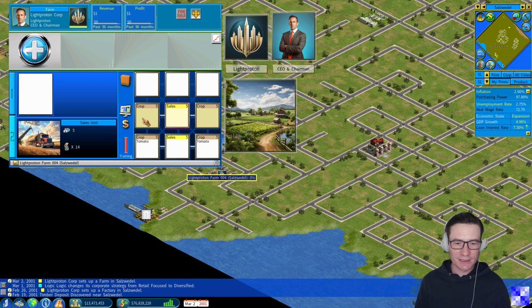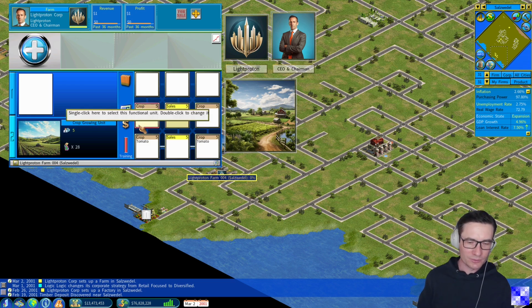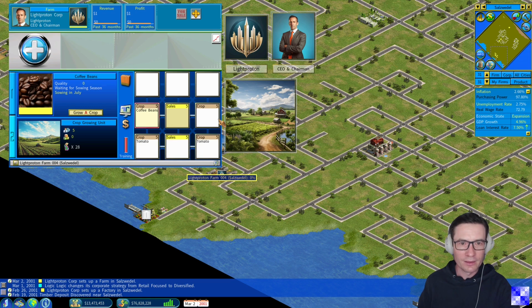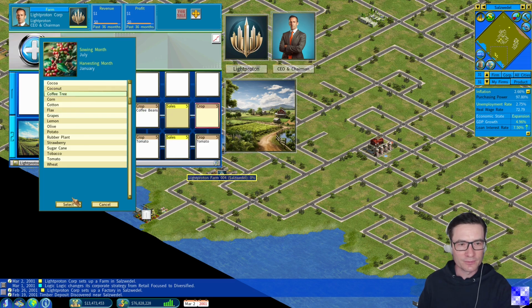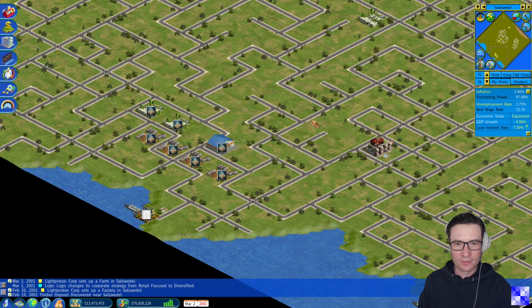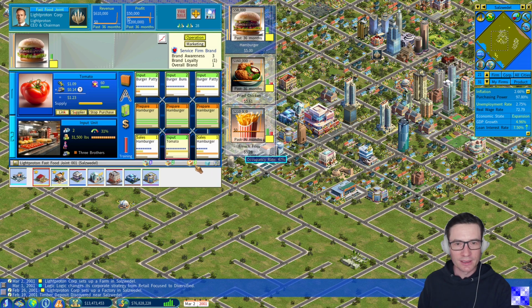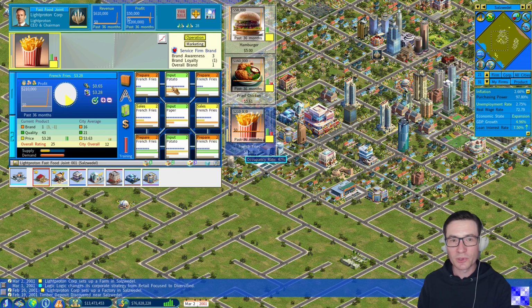Of course, coffee beans, I think, are only grown from July onwards, so it will not start immediately, but having it set up already now, coffee tree, we have mitigated the risk for the future. That's it. Now returning back to our fast food joint and thinking of what else we need, potatoes.